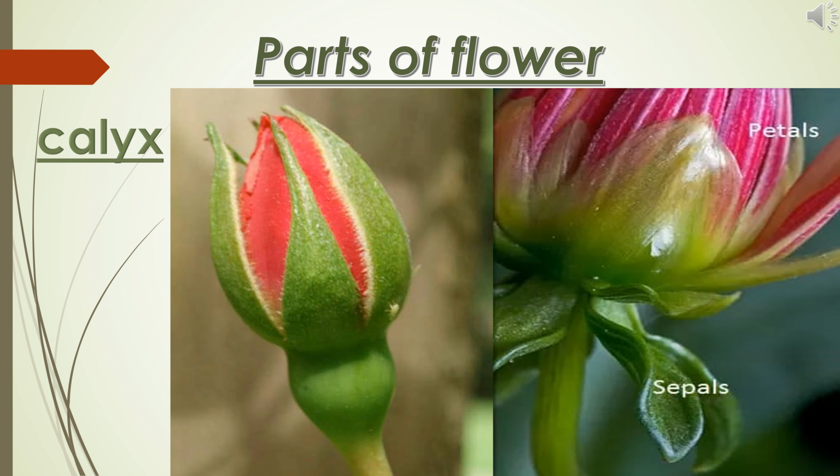In a typical flower, there are 4 whorls or rings. They are calyx, corolla, androecium and gynoecium. Calyx. Look at this flower. We can see a green color leaf-like structure. It covers the whole bud or flower. Each of these leaf-like structures is called a sepal. The outermost ring of sepals is called calyx, or collectively the sepals are called calyx. What is the function of the calyx? It protects the flower in bud and also it supports the petals when bloom.